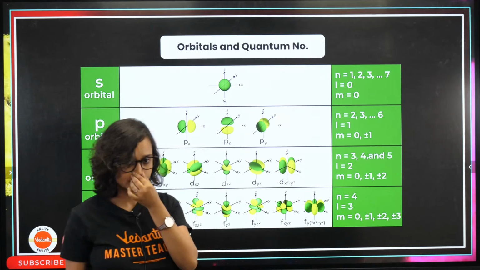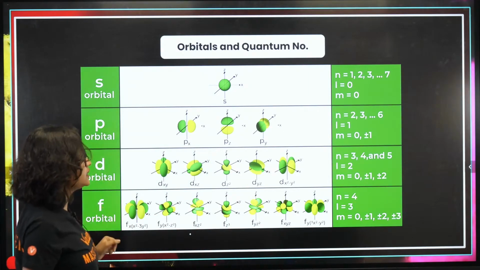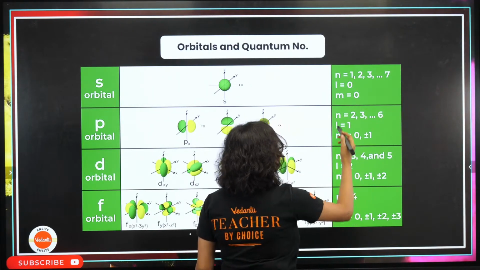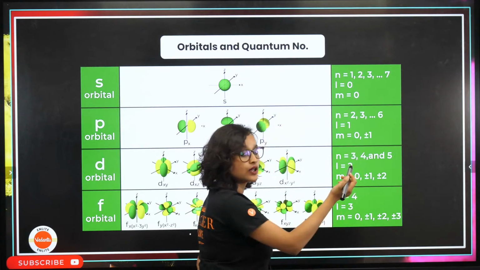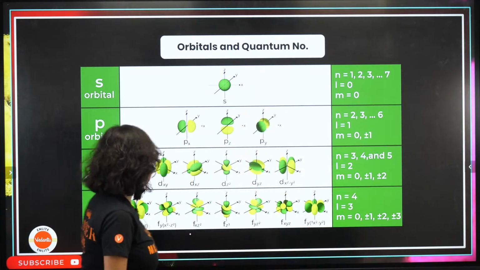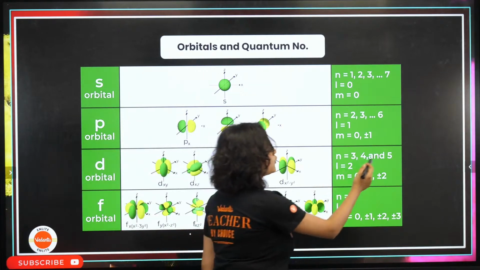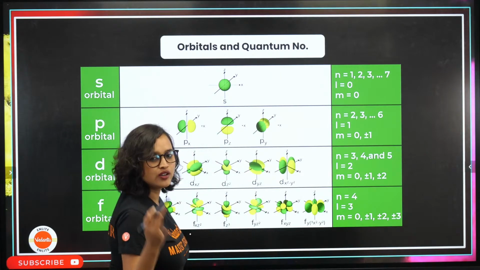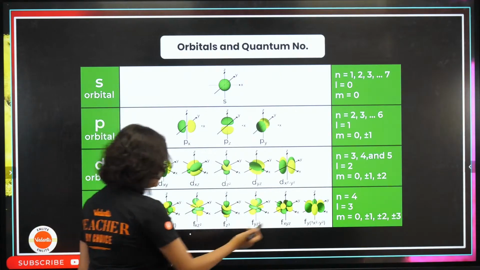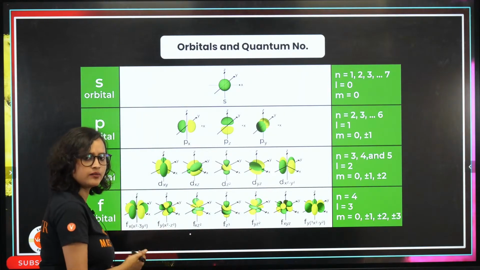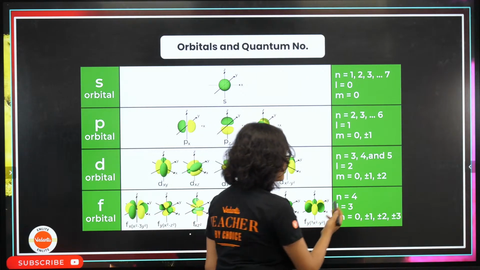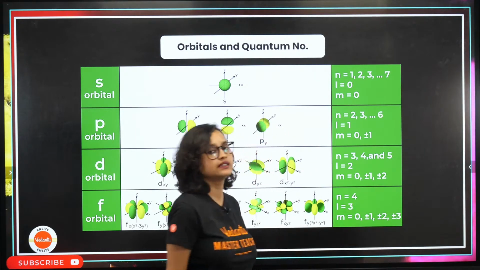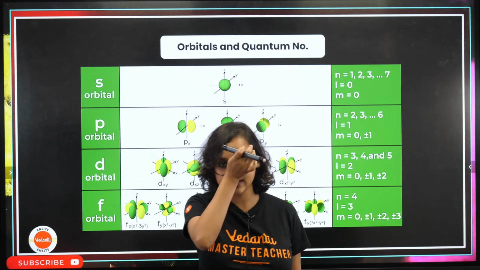For p orbitals, we know that n is equal to 2, 3, and so on till 6, l is equal to 1, and m is equal to 0 or plus minus 1. For d orbitals, n is equal to 3, 4 and 5, then l is equal to 2, and m is equal to 0, plus minus 1, plus minus 2. The s orbital you all know. For the f orbital, we can look at the shape, although it's a little complicated. n is equal to 4, l is equal to 3, and m is once again 0, plus minus 1, plus minus 2 and plus minus 3. Do we all understand this?